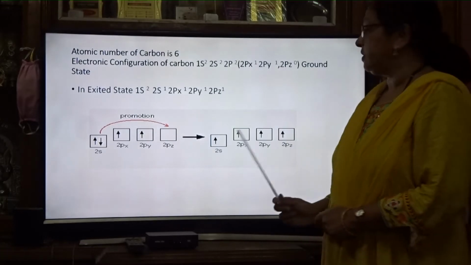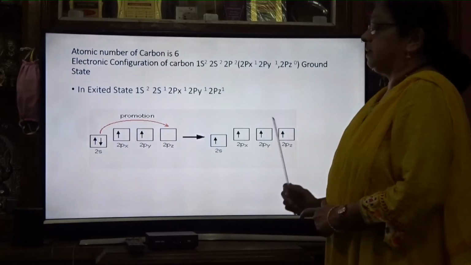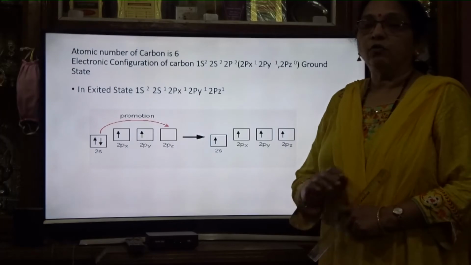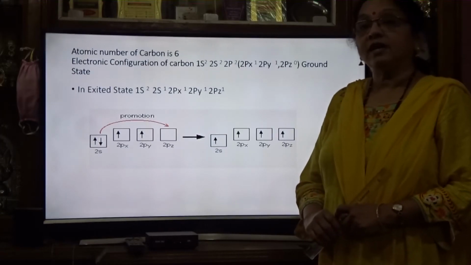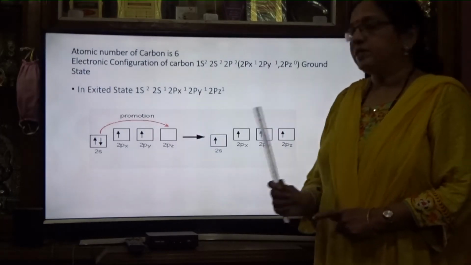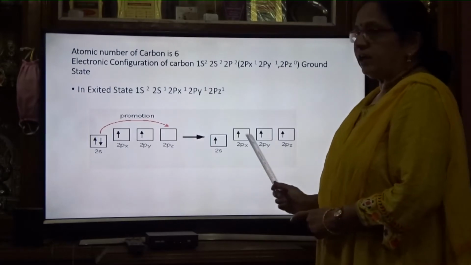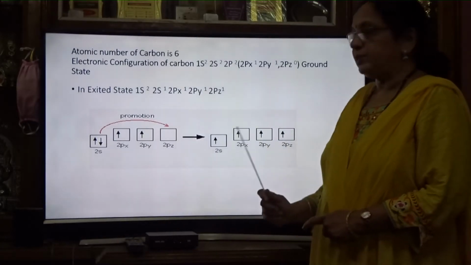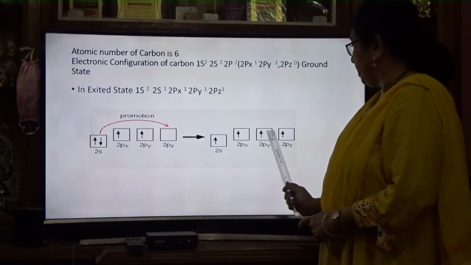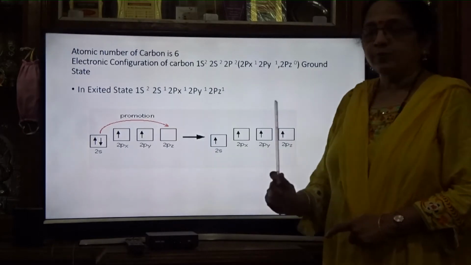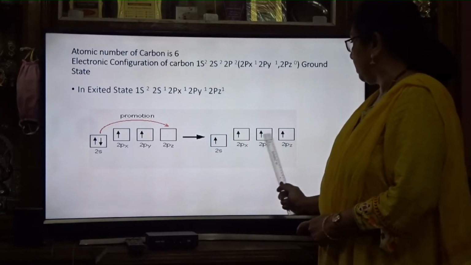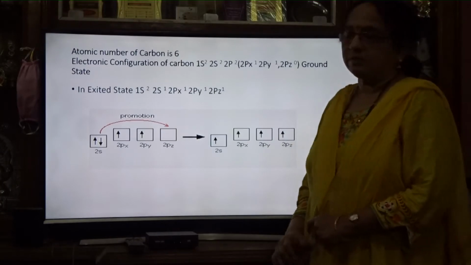In that case, py and pz are not involved in hybridization. They are known as unhybridized orbitals. So in sp3, all 4 are combining and forming 4 hybrid orbitals. In sp2, 3 are combining and 1 is unhybridized, and in sp, 2 are combining and 2 are unhybridized orbitals.